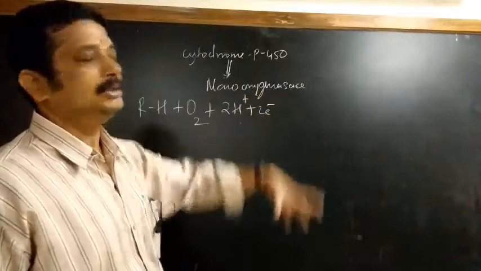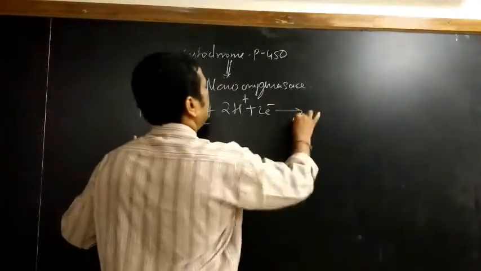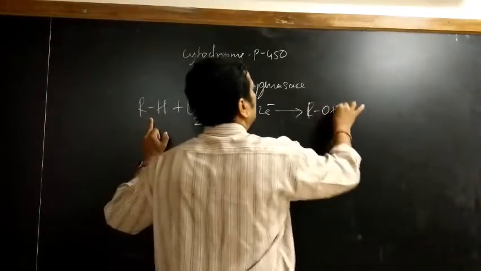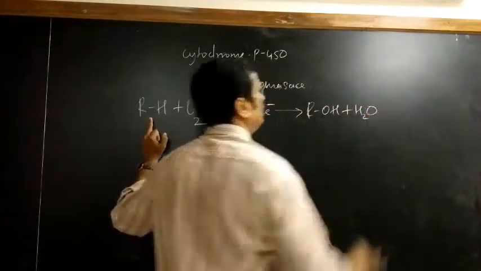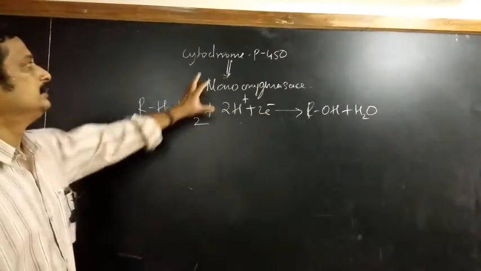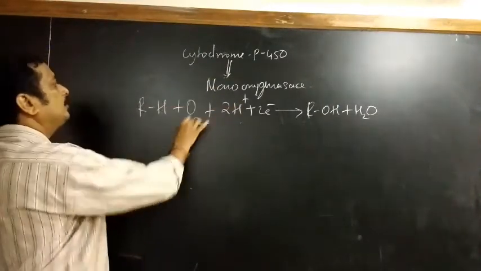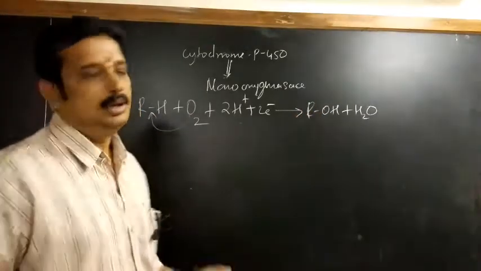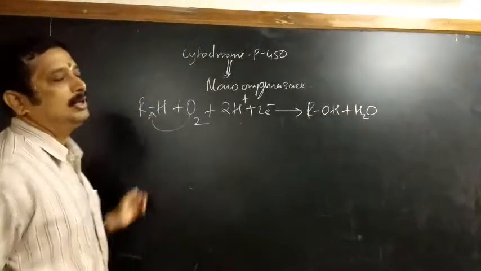Whenever we go for the cycle, we'll understand here. It will introduce one of the oxygen into the hydrocarbon, forming alcohol, and itself get reduced to a water molecule. So like this, this enzyme will introduce one of the oxygen and break down these hydrocarbons to alcohol.